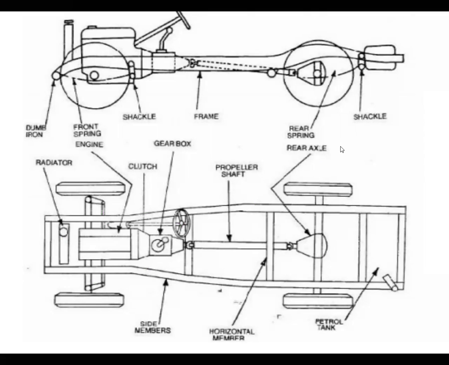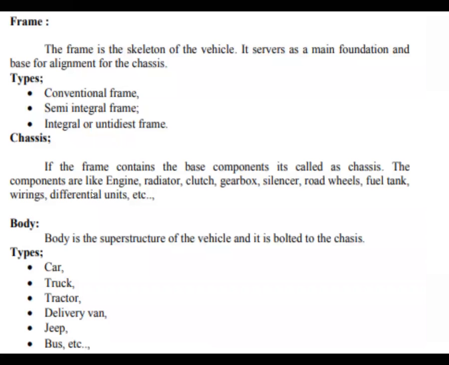Clear? Next, coming to that, is it clear? Components with the diagram. Let's start talking about the components one by one.